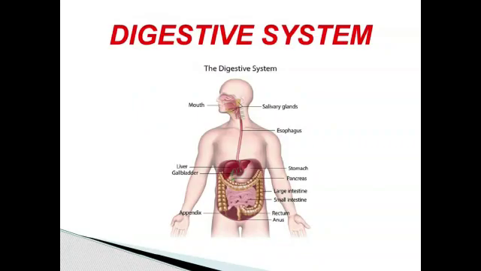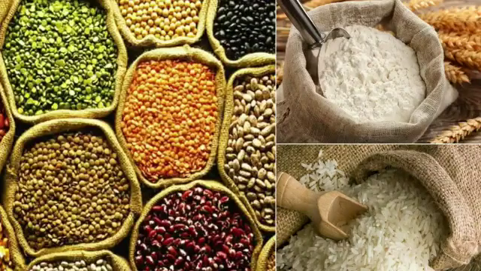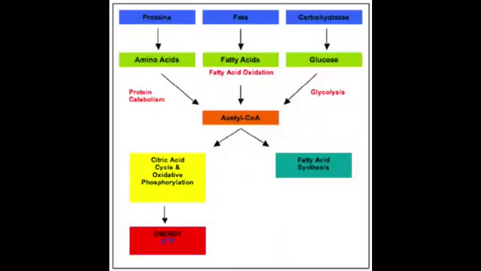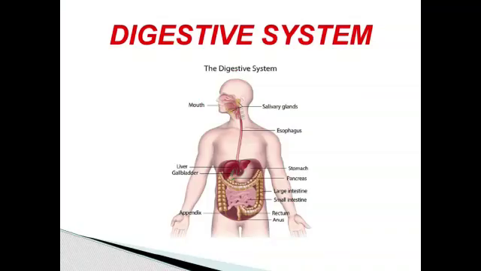Food is made up of rice, pulses, vegetables, wheat, etc. These products have complex chemical compounds called carbohydrates, proteins and fats. These chemical compounds have to be converted into simpler molecules like glucose, amino acids and fatty acids. These compounds are absorbed by the blood and provide energy to our body.